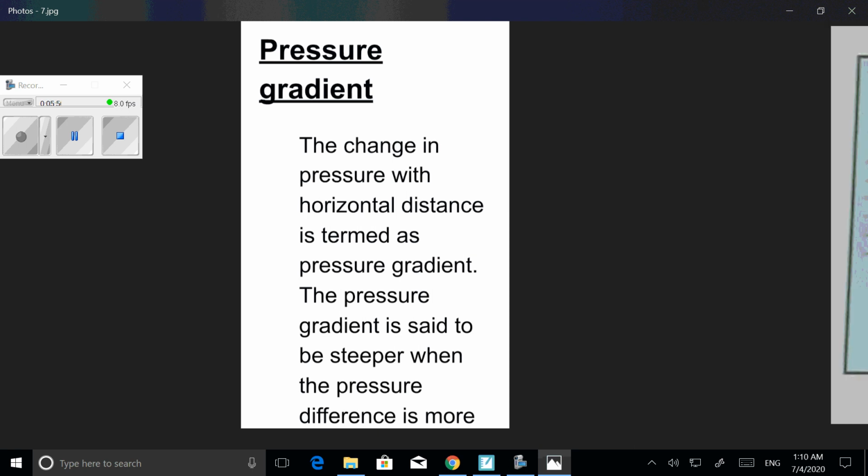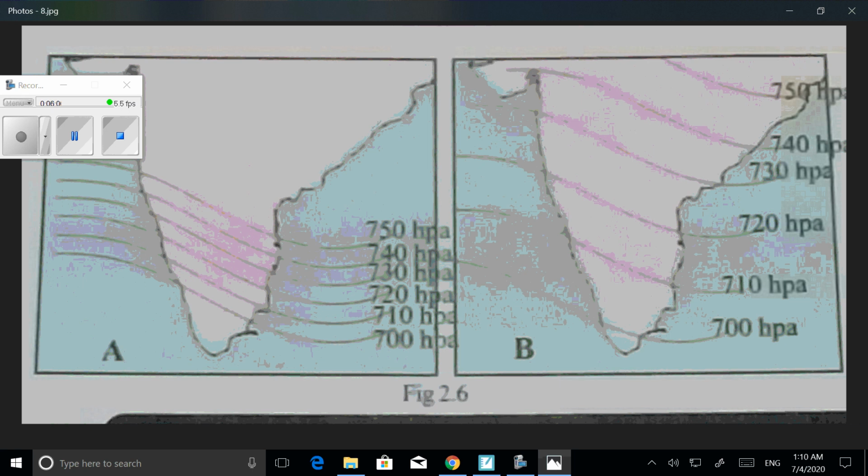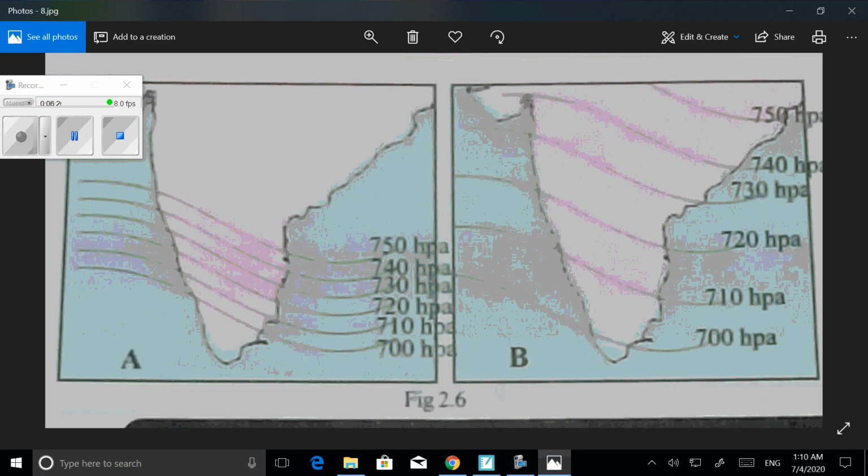Look at the figure. There are two figures here, A and B. In the first figure, the strength of the wind is more. This is because the pressure is increasing, that is 700, 710, 720, in a very fast manner.